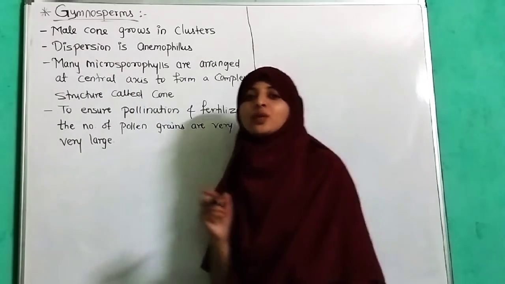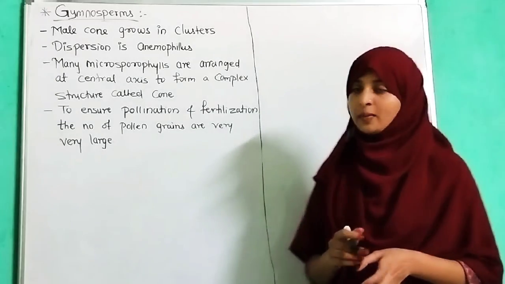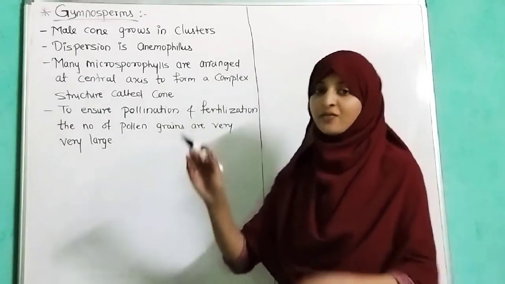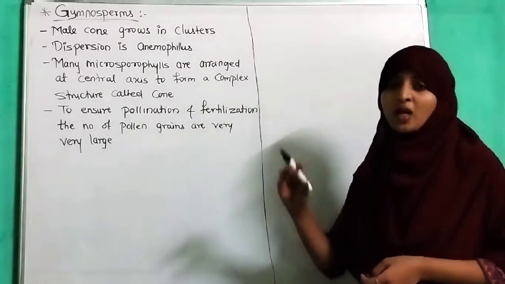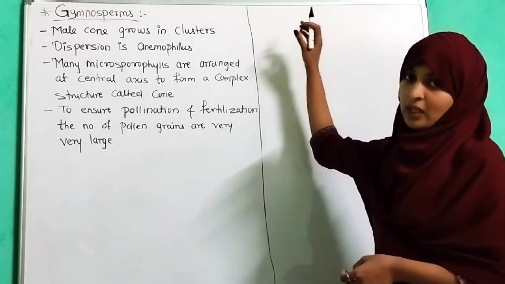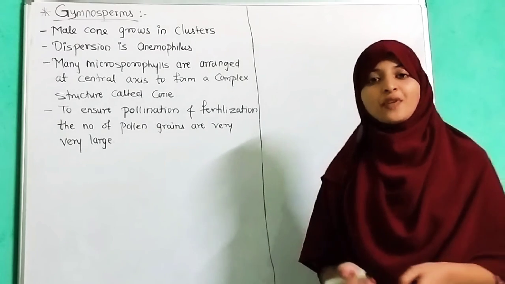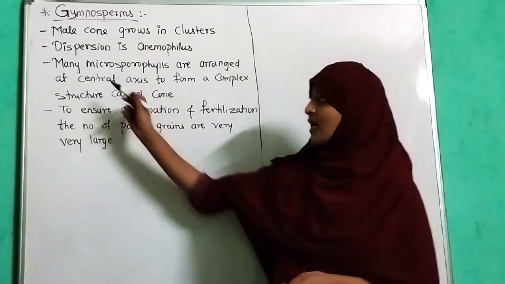Now we are going to discuss the male cone, and afterwards we are going to discuss the female cone. So the male cone grows in a cluster, as we have discussed in the structure, at the tip of the main axis. Dispersion is anemophilous, or else we can say pollination is anemophilous.